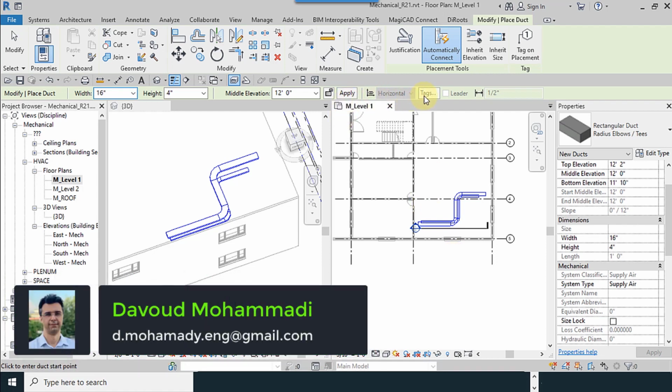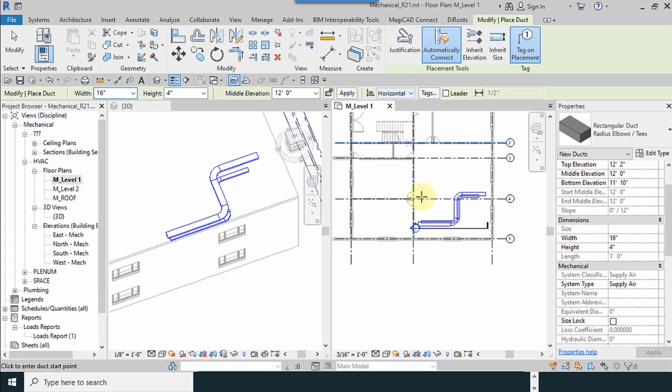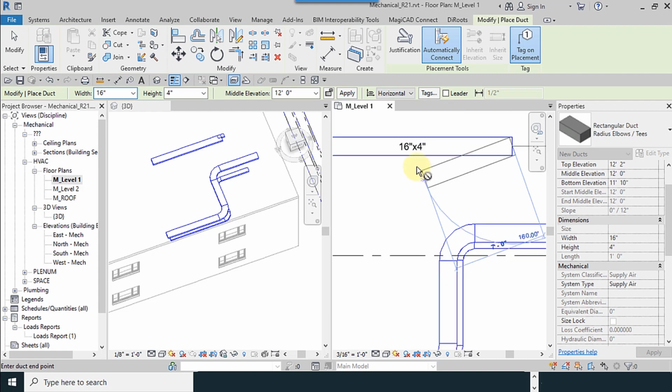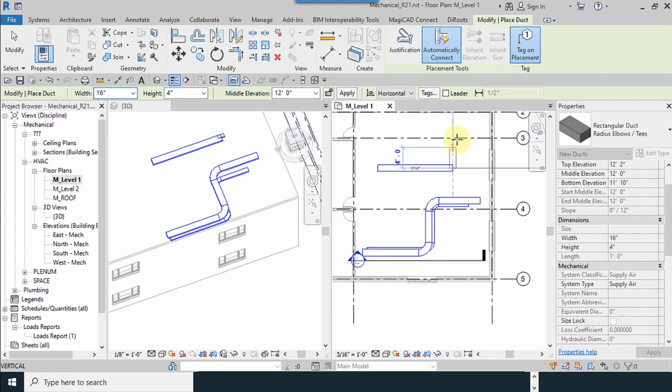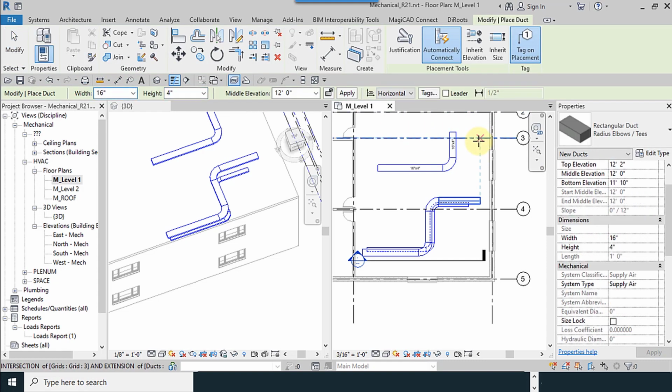Our next tool is the tags tool. It will be activated when you activate tag on placement. When you draw a duct, at the same time it will tag your duct. I select ducts again.